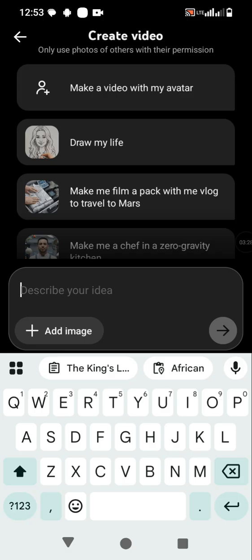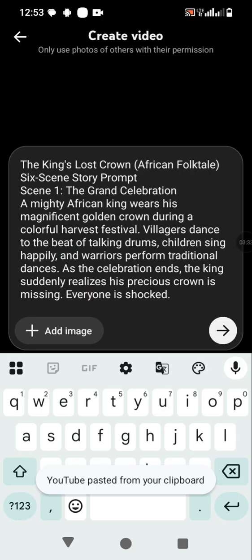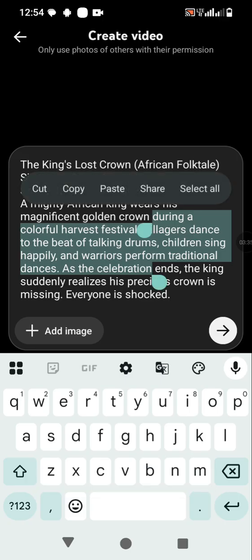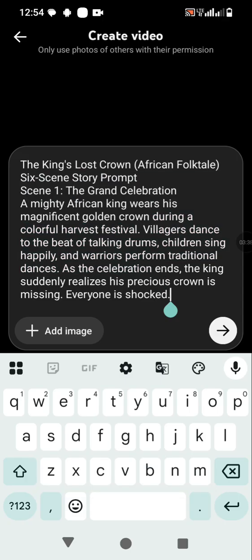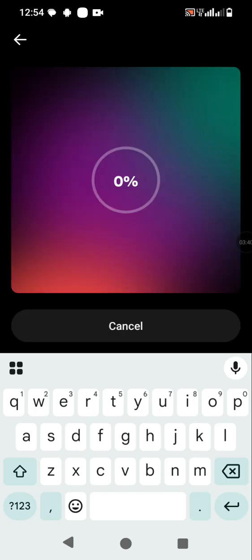Video. When you click video, the prompt we copied, we'll paste it there. Then we'll send it. The prompt is going. Okay, it's loading. Give it some time. Remember, we're doing it in 6 scenes. Let's give it some time. It's going to load and process.